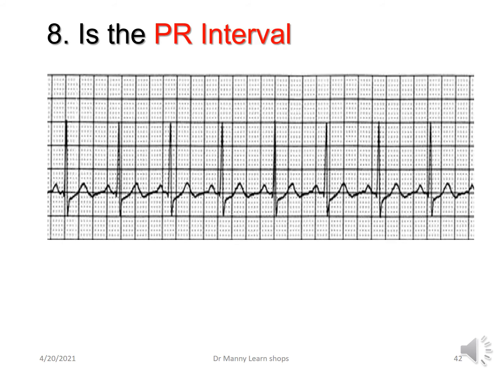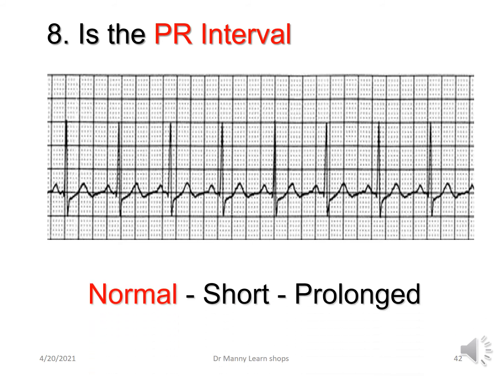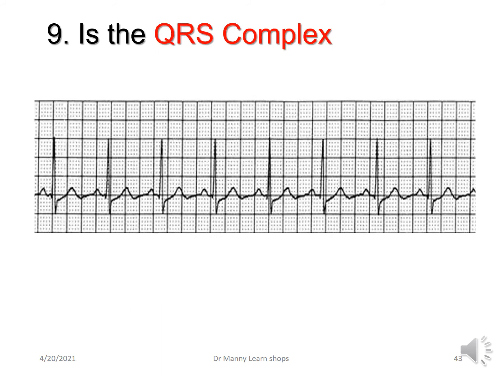Is the PR interval normal? The PR interval is the interval between the P wave and the QRS complex. So therefore, is it normal, short, or prolonged? Normal is what you want. Short might mean a problem. Prolonged could indicate you've got a conduction defect.